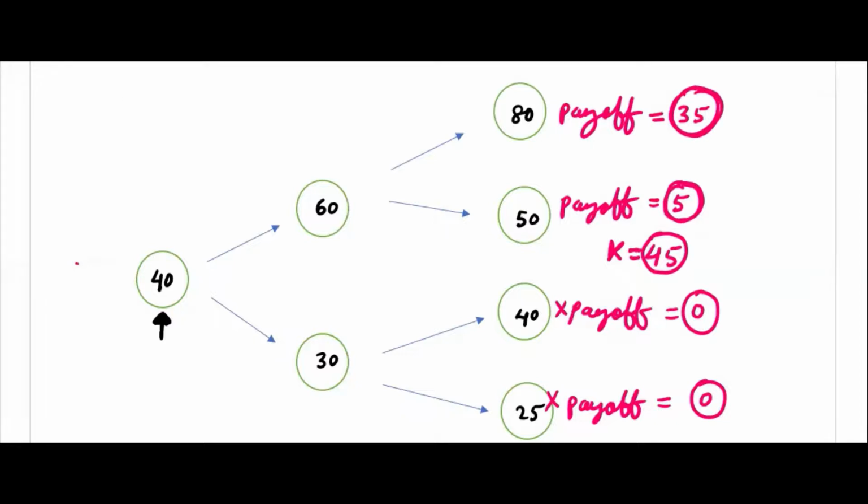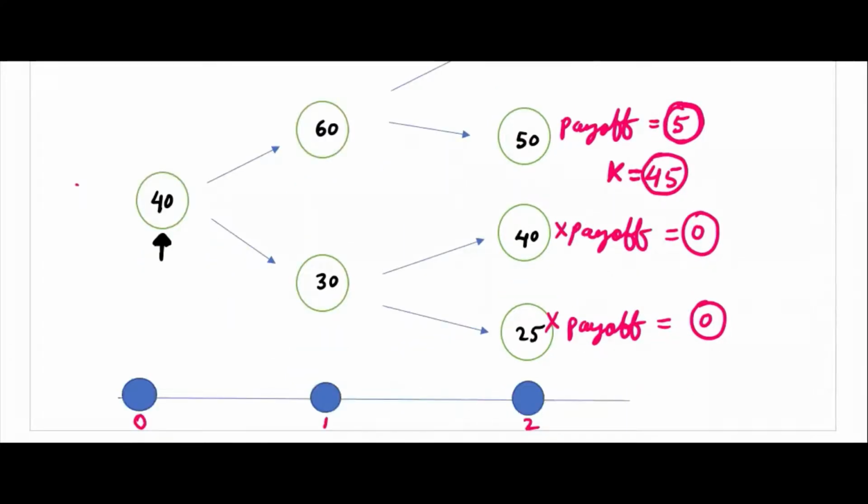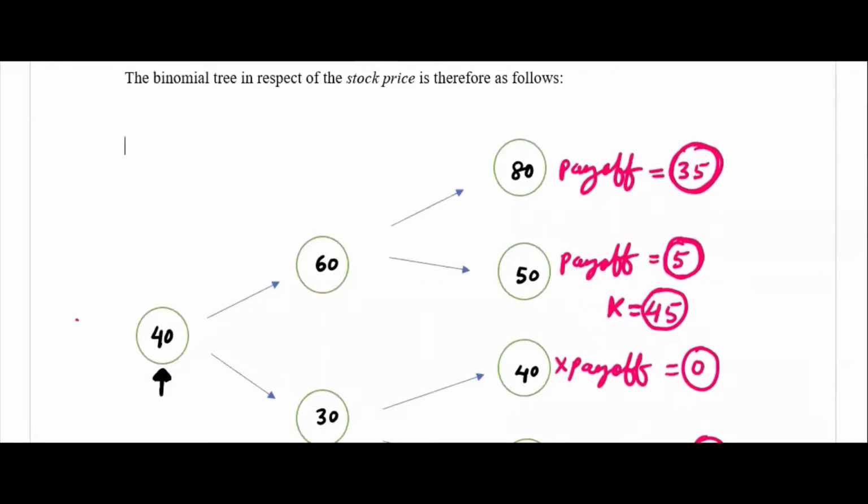What will happen actually at the end? Here at time 2, the buyer will get the share whose worth is 80 in the market, and he has to pay 45, the exercise price.